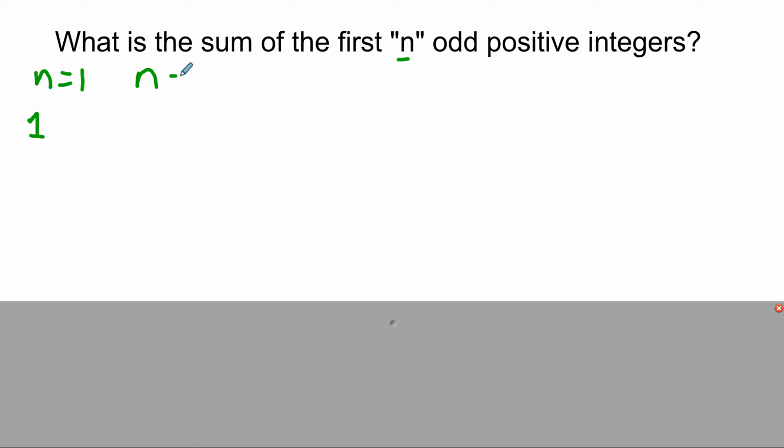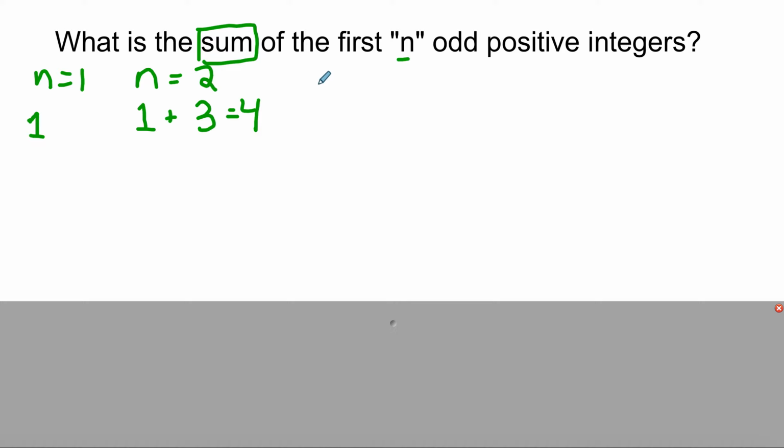What if n is 2? Okay, then this would read, what is the sum of the first 2 odd positive integers? Well, the first 2 odd positive integers are 1 and 3. And what are we doing? We are finding the sum. So this would be 1 plus 3, and the answer to 1 plus 3 would be 4.